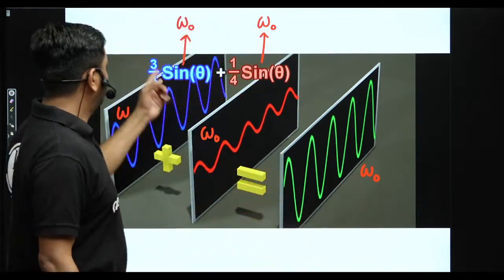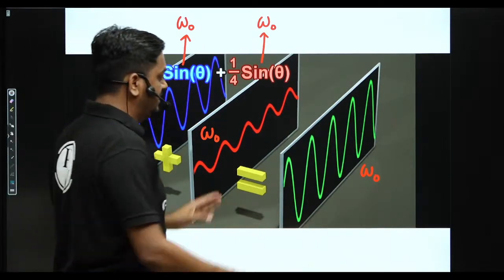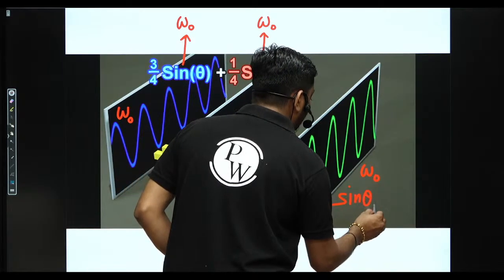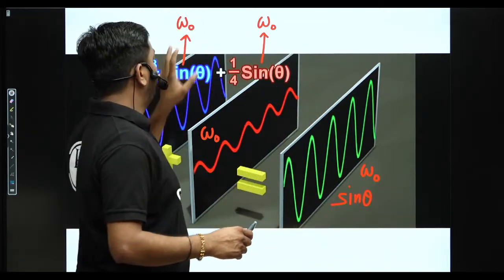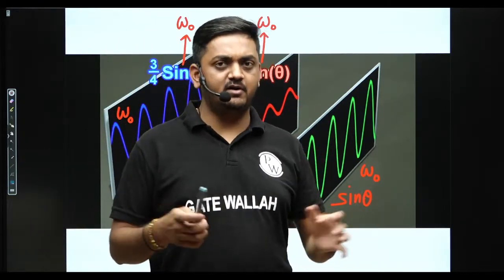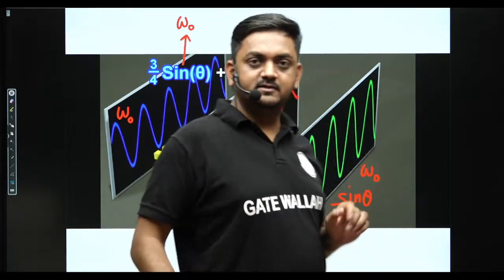Now it will be what? 3 by 4 plus 1 by 4 sine theta, you can take common, so it will be sine theta. The resultant signal is simply sine theta, guys. Correct? The main point is we are adding two sinusoidal signals having the same frequency but different amplitude. Correct? This is the first point. Fine? This is the first point.